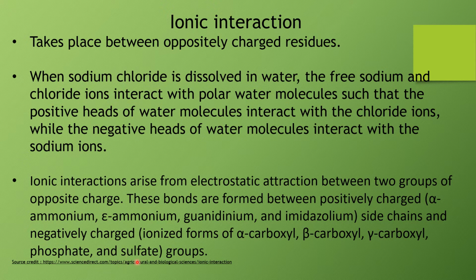Then sulfur is present in the amino acids methionine and cysteine. So using these different groups, the amino acid can participate in ionic interaction. And amino acids ultimately mean the proteins which contain these amino acids will have these types of ionic interaction.